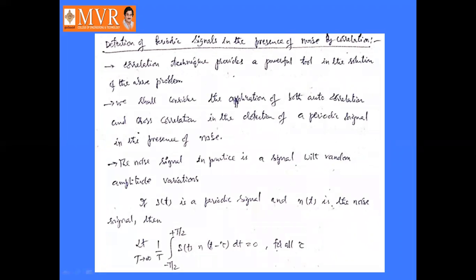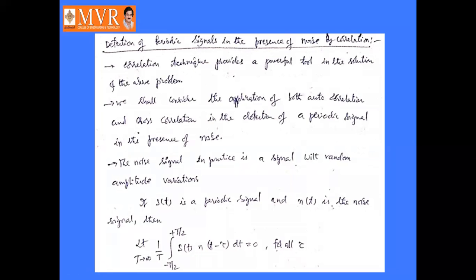Correlation technique provides a powerful tool in the solution of the above problem.